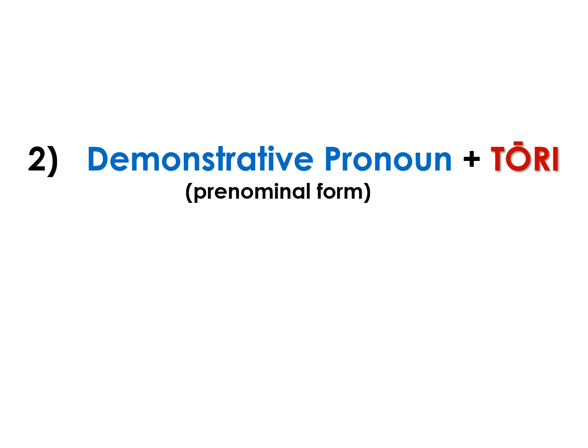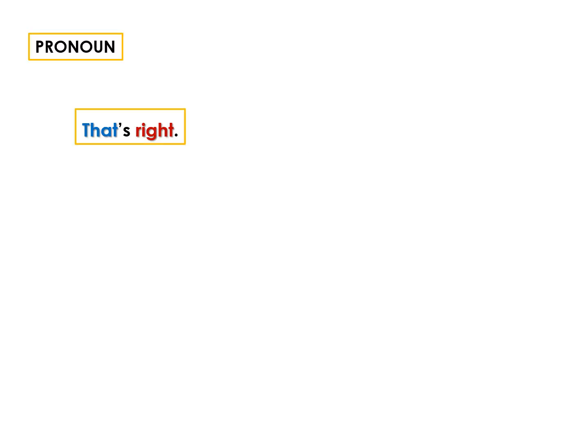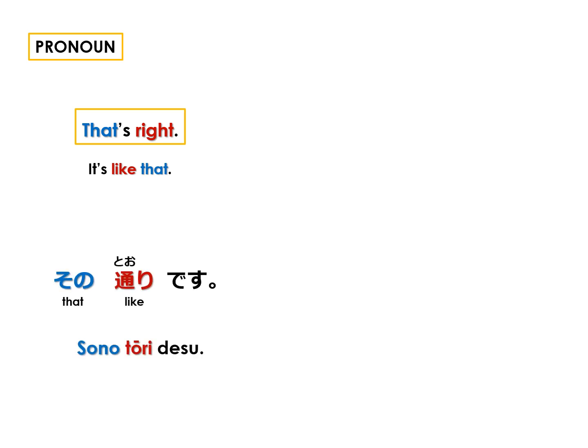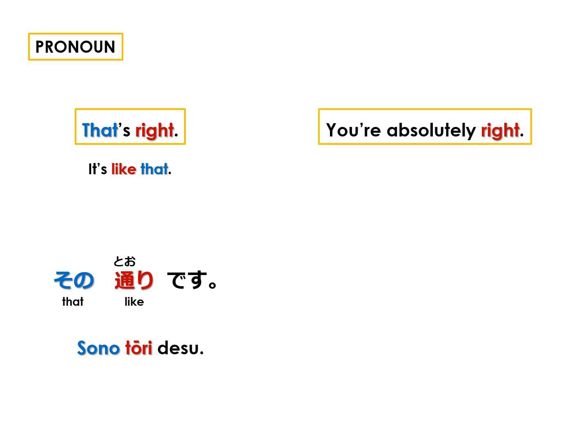We only use the prenominal demonstrative forms, and this is typically with kono and sono. Kono Tōri and sono Tōri. This is a very common expression. That's right. Or in other words, it's like that. In Japanese, その通りです。 And this one's also very common to say, you're absolutely right, or it's absolutely like that.